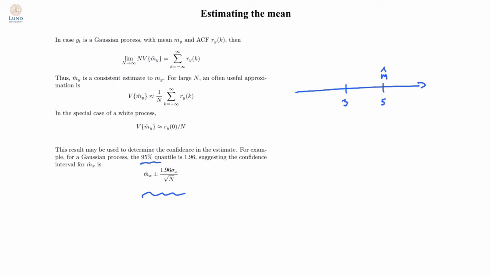Well, this depends on how wide the confidence interval is. That is, how many samples did I average over? Did I use very few observations? I will get a wide confidence interval. Whereas if I used many observations, I will get a much narrower confidence interval. I can therefore form a statistical test to see if the difference that I'm observing is statistically significant. That is, the 5 that I observed as the mean estimate, is that a statistically significantly different number from 3?